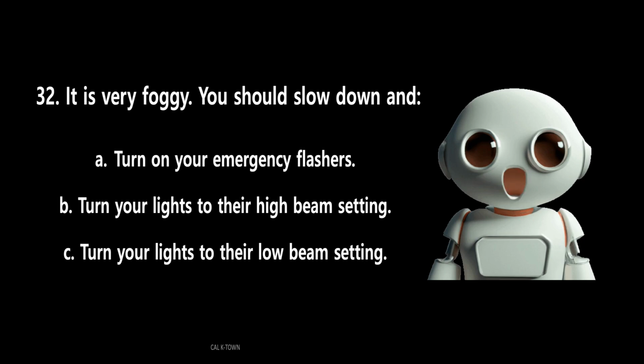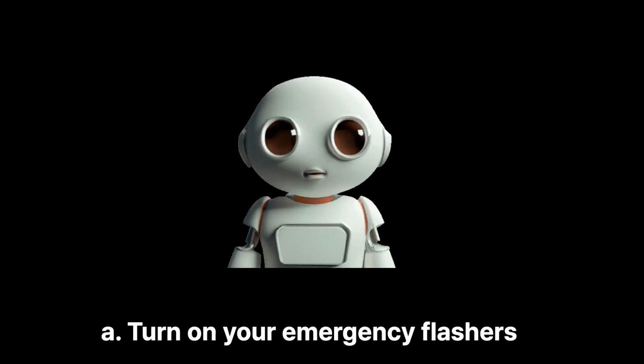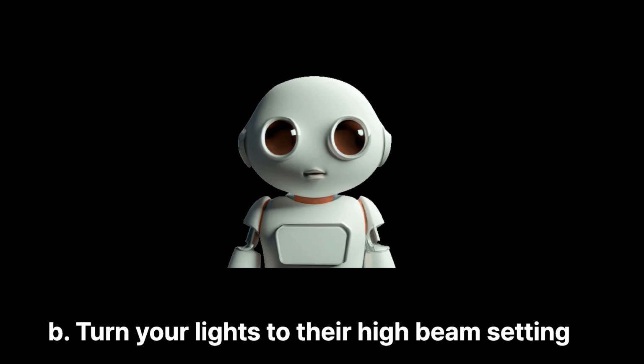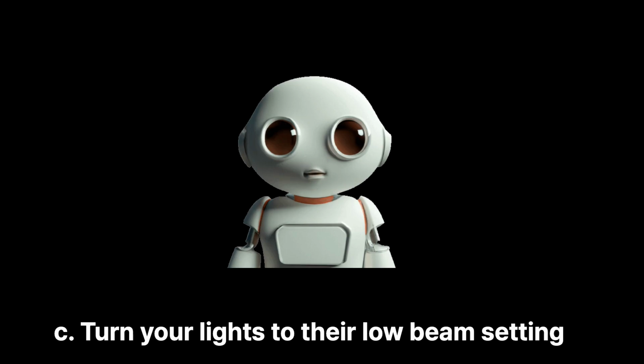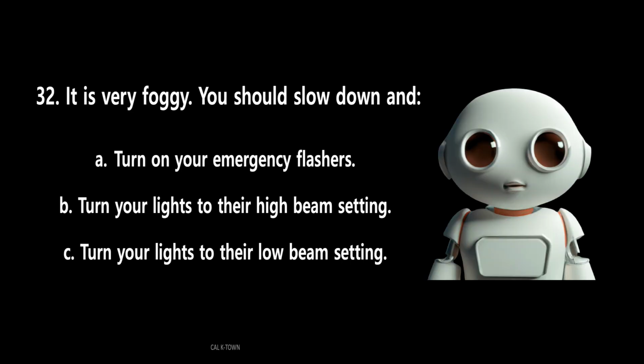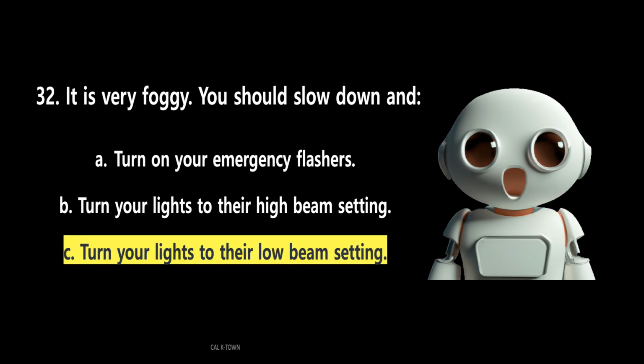32. It is very foggy. You should slow down and A. Turn on your emergency flashers. B. Turn your lights to their high beam setting. C. Turn your lights to their low beam setting. The answer is C. Turn your lights to their low beam setting. Use your low beams when driving in fog, snow, rain, or mist. Light from high beams will reflect off of precipitation, causing a glare and making it even more difficult to see. Some vehicles are equipped with fog lights that should be used in addition to low beam headlights.